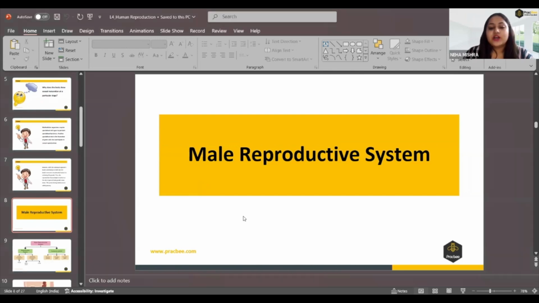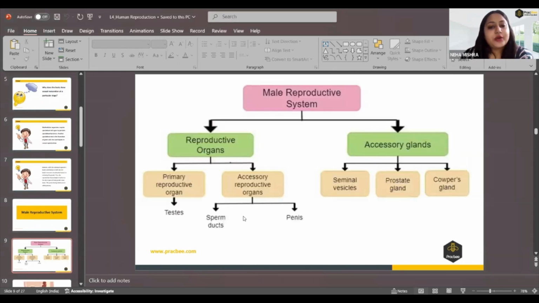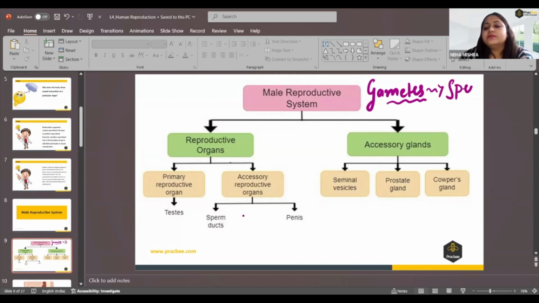In this topic, first we are going to learn about the reproductive organs and some glands which help the male reproductive system in the formation of gametes. Now, what are gametes? These are the germ cells. Gametes are those things which participate directly in reproduction. And the male gamete, which we are going to learn here, is the sperm. These gametes are formed by reproductive organs.